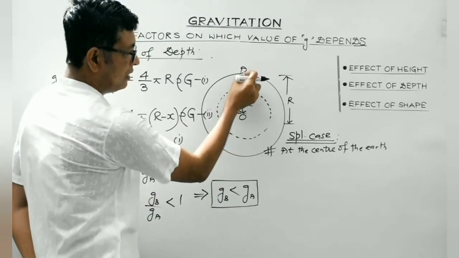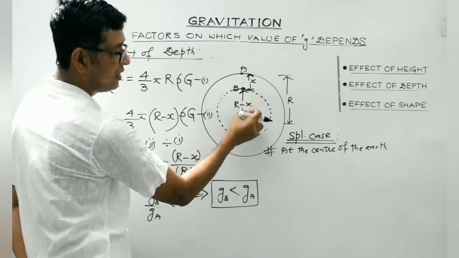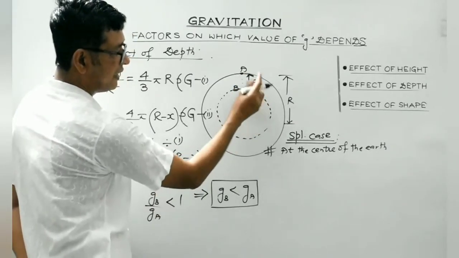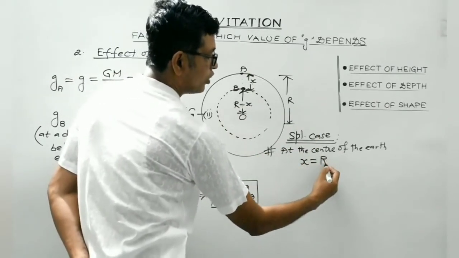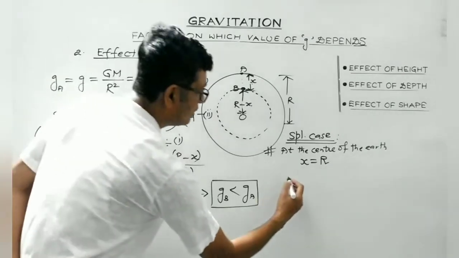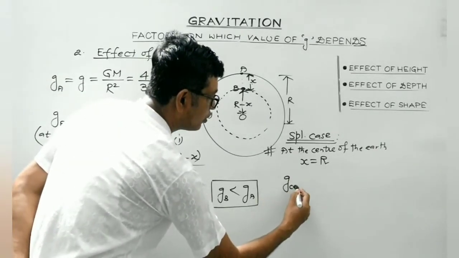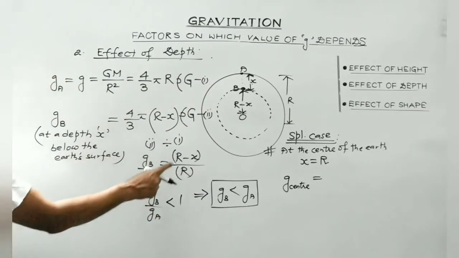as the point B is taken towards the center of the Earth, the value of x will keep on increasing, and exactly at the center of the Earth, this x will become equal to R. So at the center of the Earth, x would be equal to capital R. So here, acceleration due to gravity at the center of the Earth would be given by, just make use of this formula, this one.